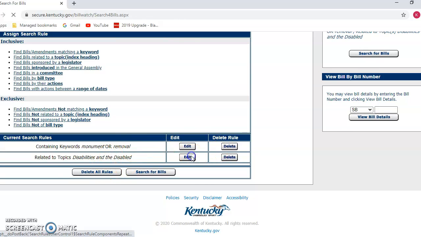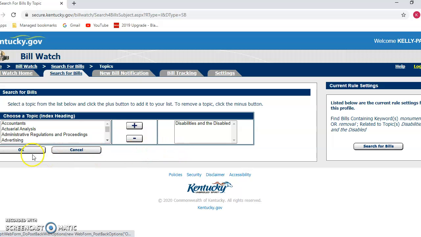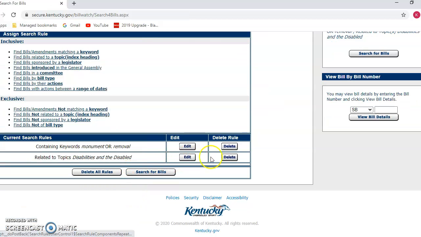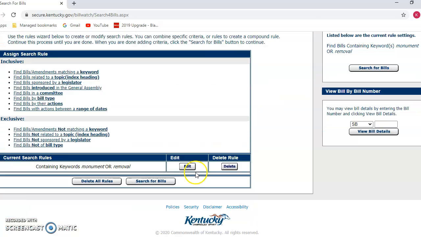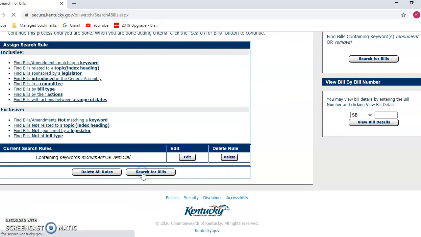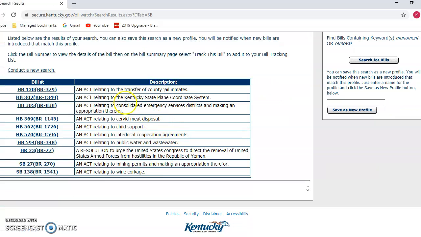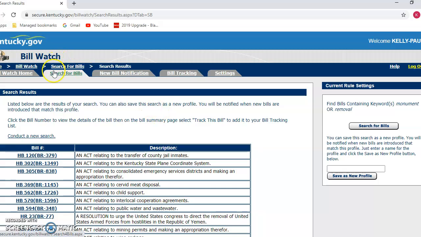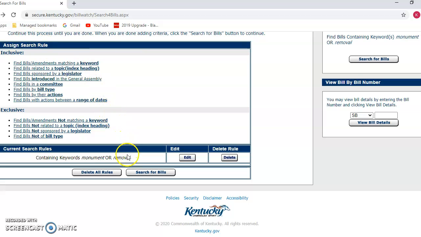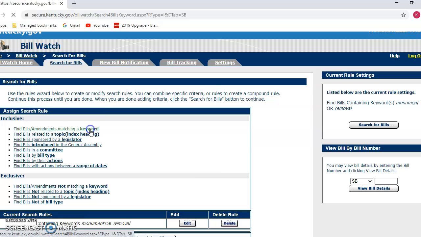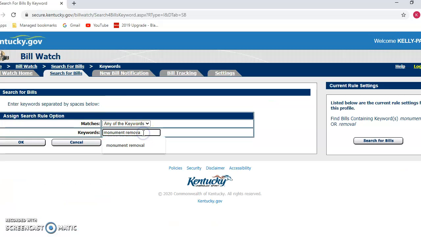Once you've done that, you go back over here, you'll go down to here. I have one, I'm going to delete this one. So if it's about monuments or monument removal, you'll look for bills. And right now you can see that there are some here, but you'd have to read through here to see if any of it actually has to do with the topic that you're looking for. And as I look at these, I don't see that. So you could just keep going around and playing with this until you find something, because I don't know if there actually is something about removal of monuments right now. This would be a good place for you to look.